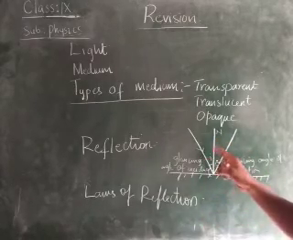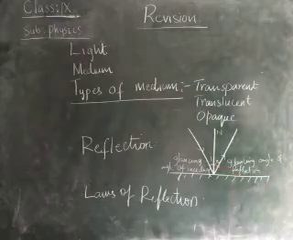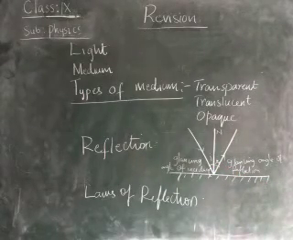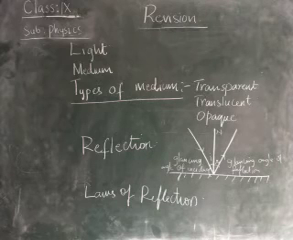The incident ray, normal and reflected ray lie in the same plane, and the angle of incidence is equal to the angle of reflection. These are the two laws of reflection, children.